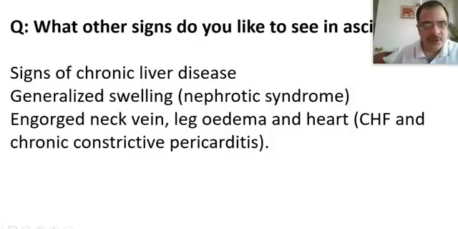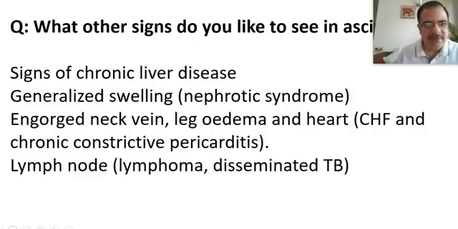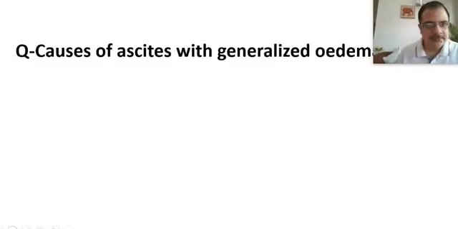Then we will look for engorged neck veins, like raised JVP. We will auscultate the heart for any abnormal heart sounds like S3 and pericardial knock, seen in CHF and constrictive pericarditis respectively, because those also lead to ascites. We will look for lymphadenopathy seen in lymphomas or disseminated tuberculosis.